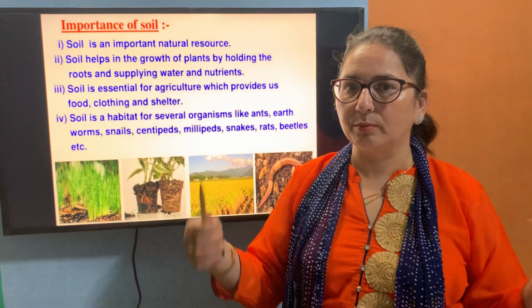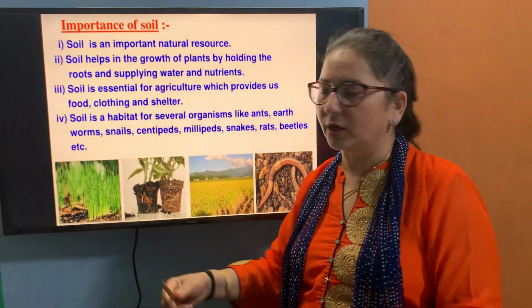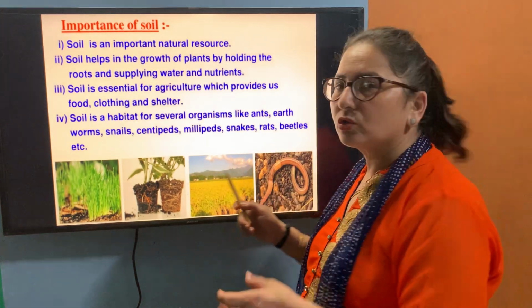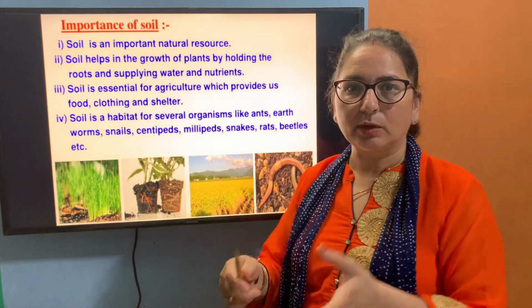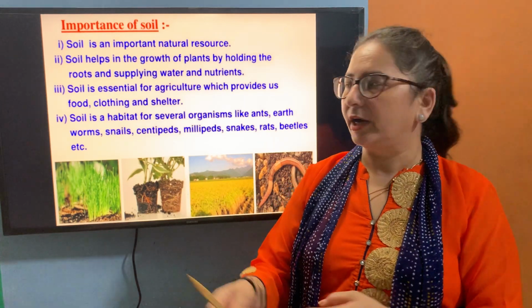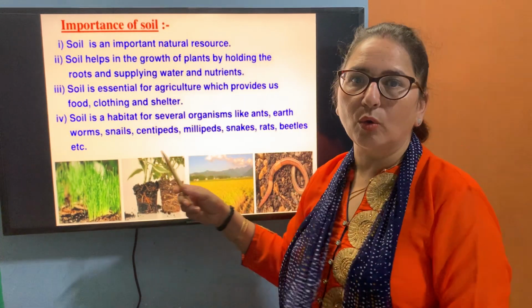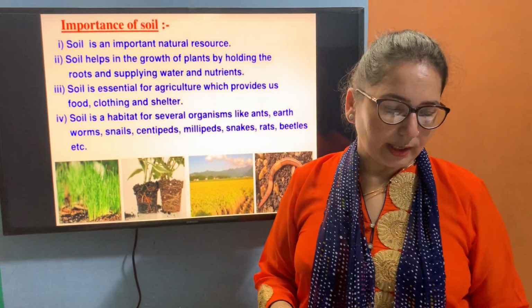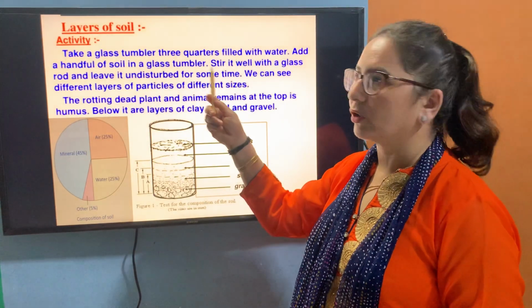आपने देखा होगा आपके घर में, बरामदे में, even roads पे. So why does this happen? Because the soil is filled with water, और उस टाइम वो उसमें survive नहीं कर पाते. That's why they come out. So that means soil is a habitat, home of many living organisms. Is it okay? Next is our layers of soil.